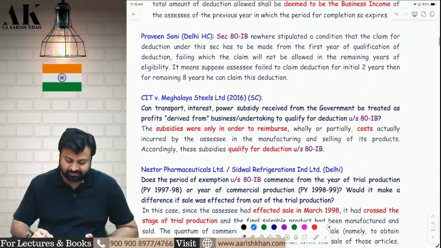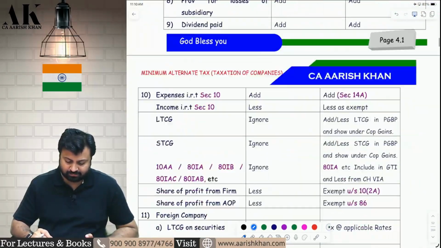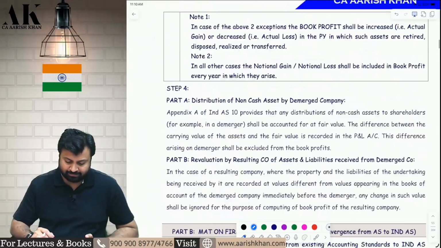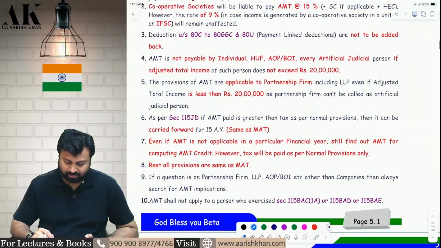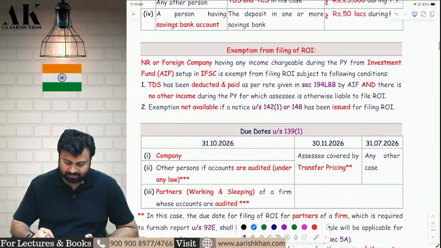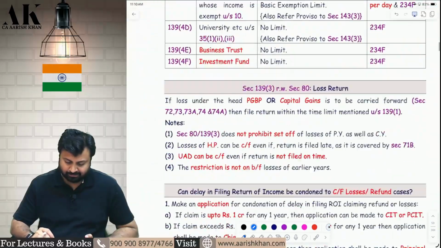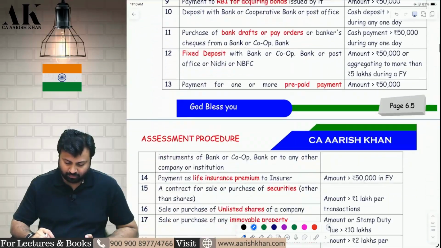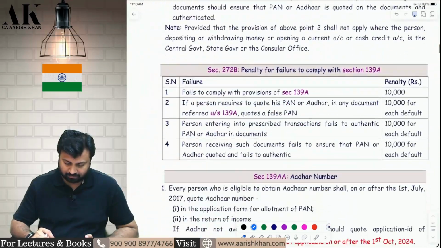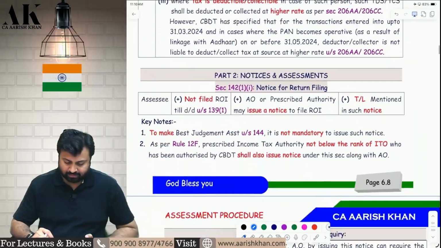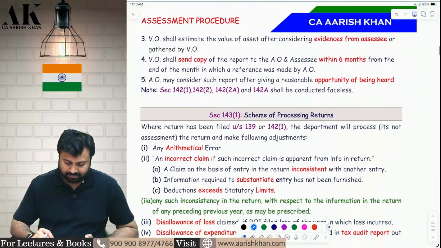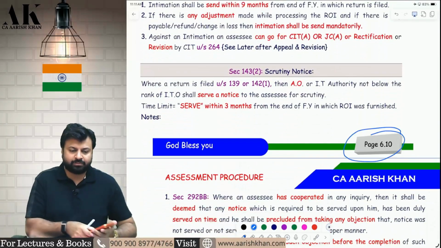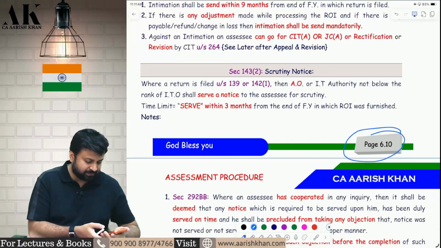I have to turn pages, so it will take some time for me to go from one page to another because I have to check the amendments where it is applicable. In MAT AMT, there is no amendment. There is no amendment in MAT and AMT. In assessment procedure, there are some small amendments. Like, if you come to section 143.1, that is the return processing section. In this, there is a small amendment which is on page number 6.10. Please come to page number 6.10, all of you, which is return filing provision.